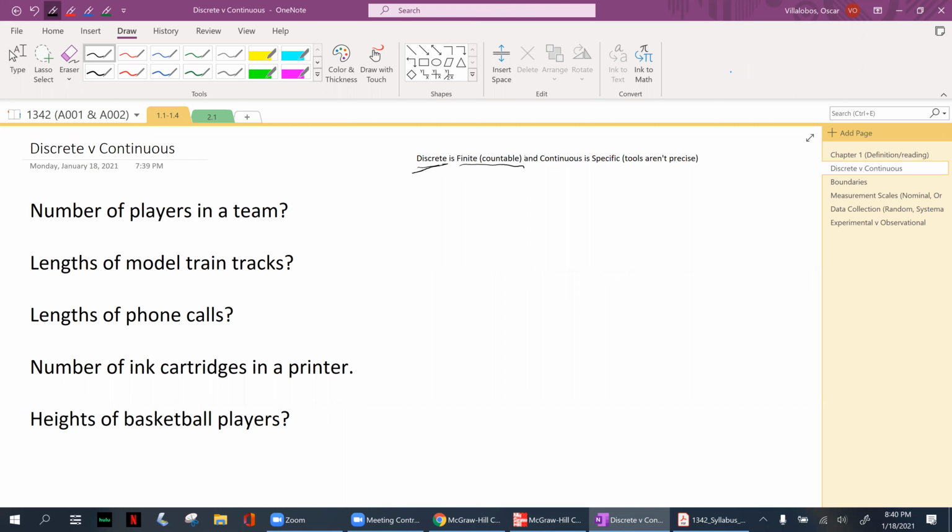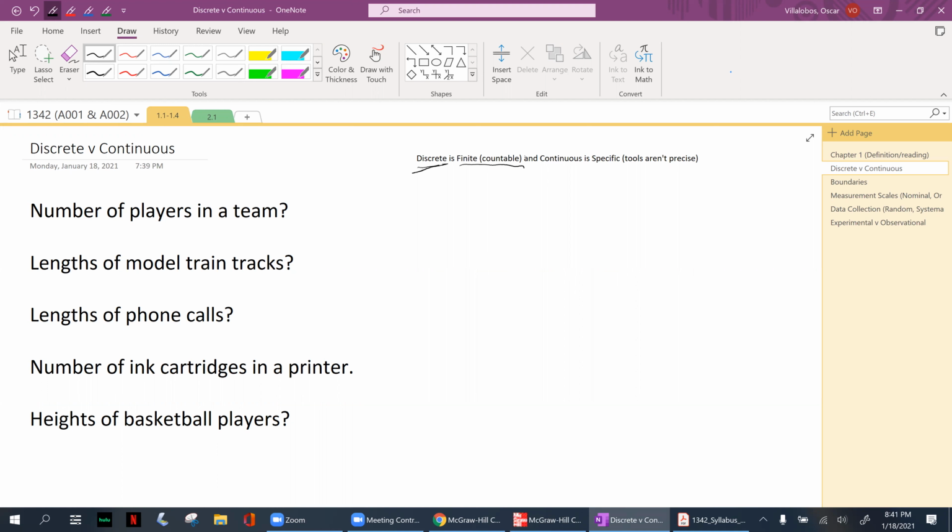Continuous is going to be something more specific, in other words, not precise, something you cannot get a definite number out of. So either fractions or decimals. Something continuous could be weight.